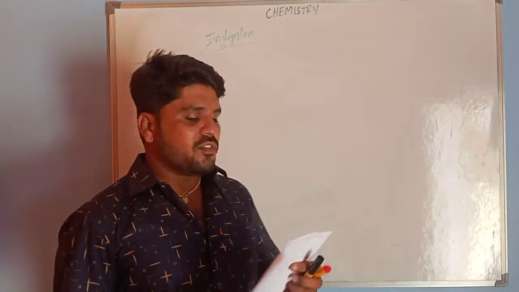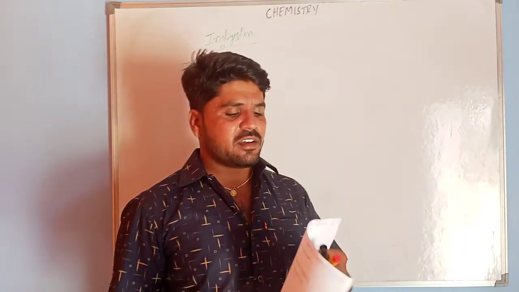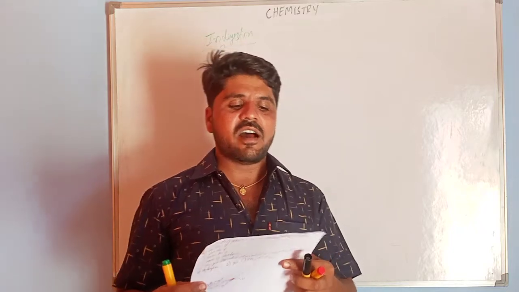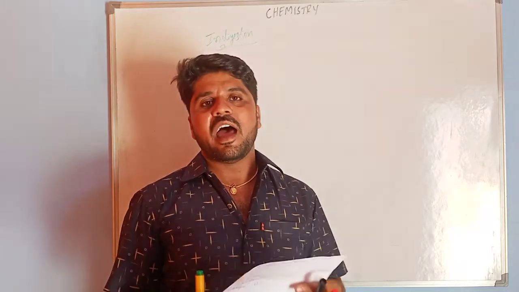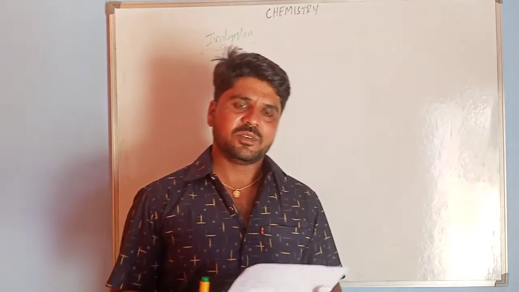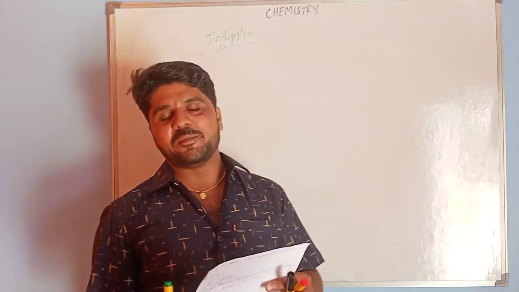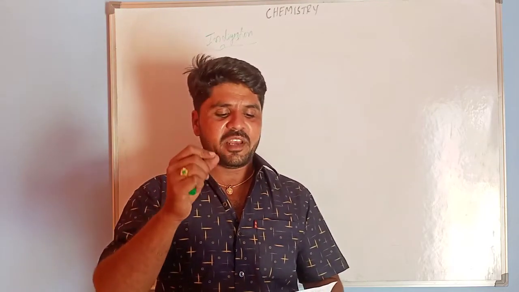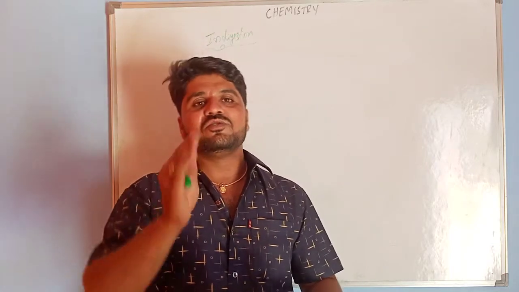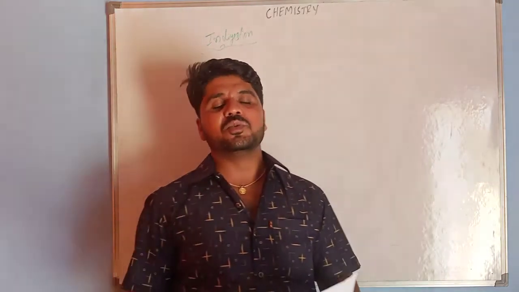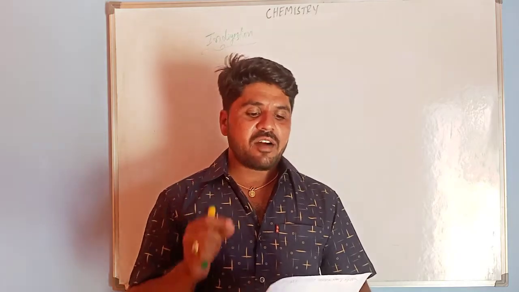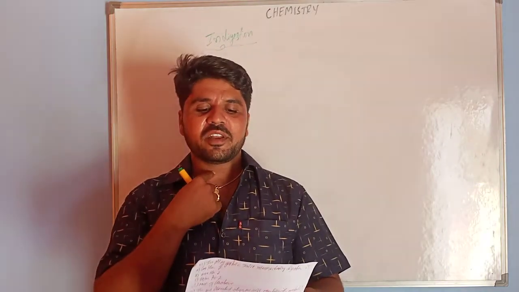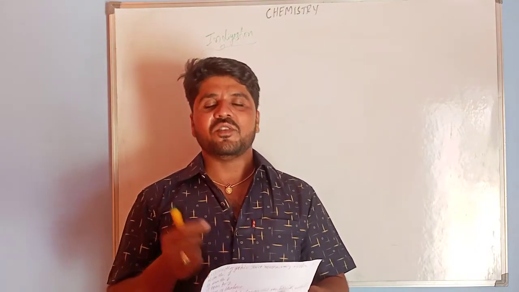We have four options: antibiotics, analgesics, antacids, and antiseptics. The first option is antibiotics. Antibiotics are used for cold, cough, sore throat, and flu.